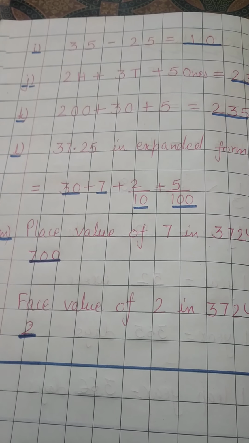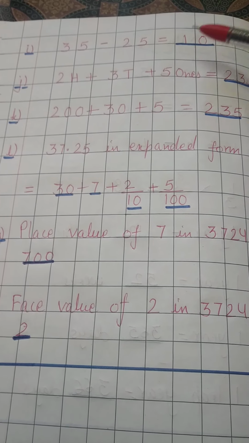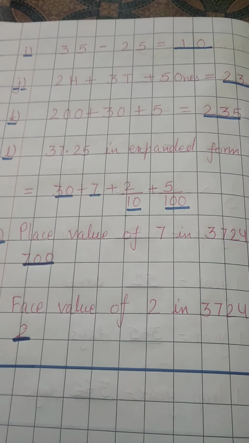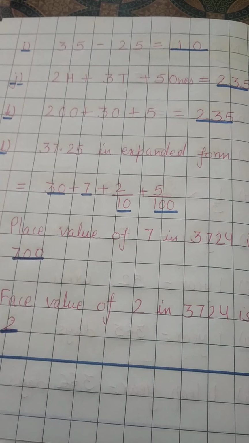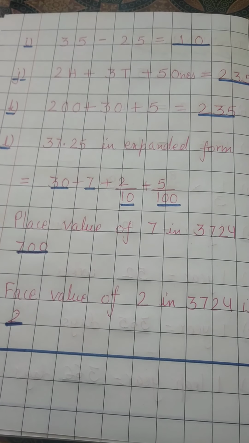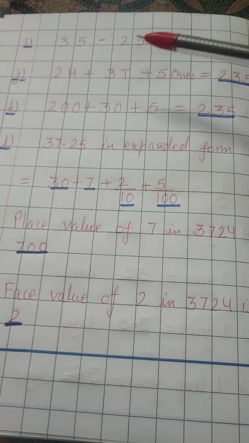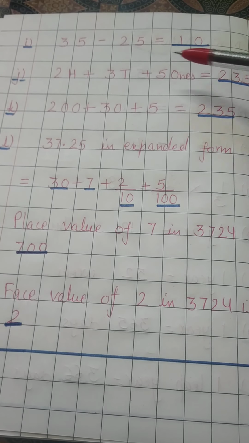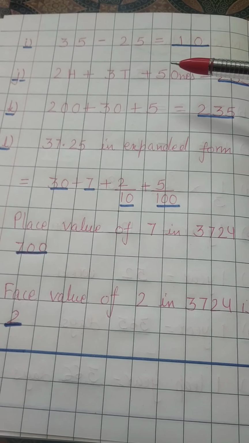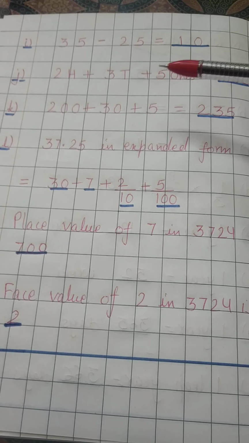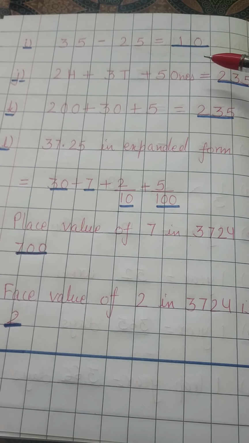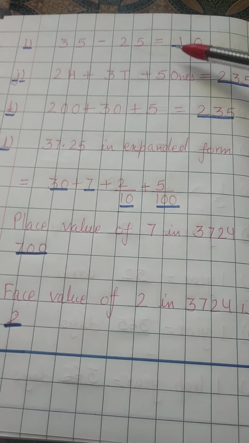Next question, 35 minus 25. You can keep that in mind. If you are an active student, you can easily subtract them. 5 minus 5 is 0 and 3 minus 2 is 1. So that is 10. And 35, 25, you can think in your mind, after 25 comes 35. You have done skip counting also. So here 10. After watching this video, think in your mind why I have written 10 here.